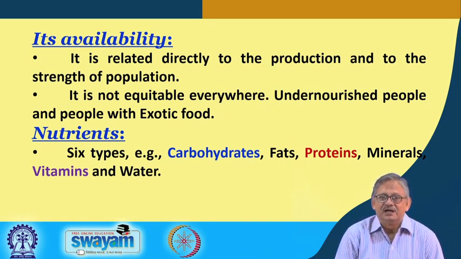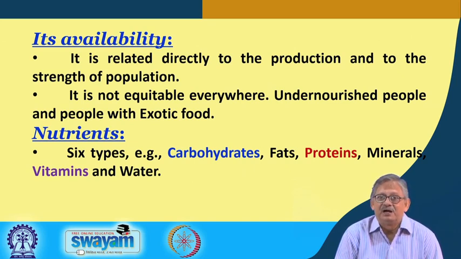Obviously, if a commodity is produced in one part of the world and the population in that part is very low, that means consumption is very low, so where will the surplus go? It is supplied throughout the world, right. So it depends both on production and on the strength of the population.